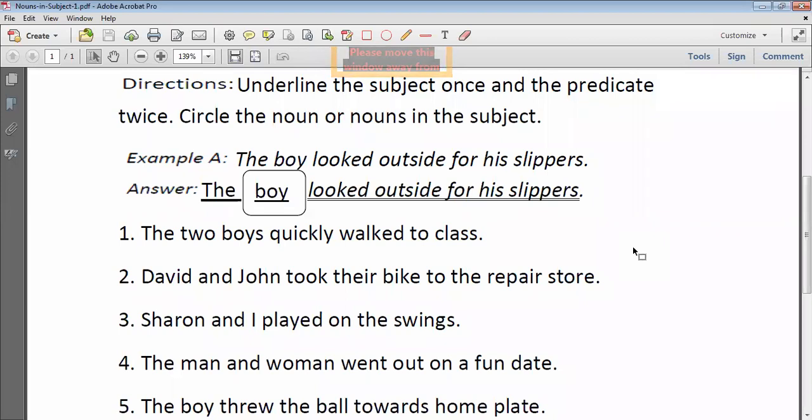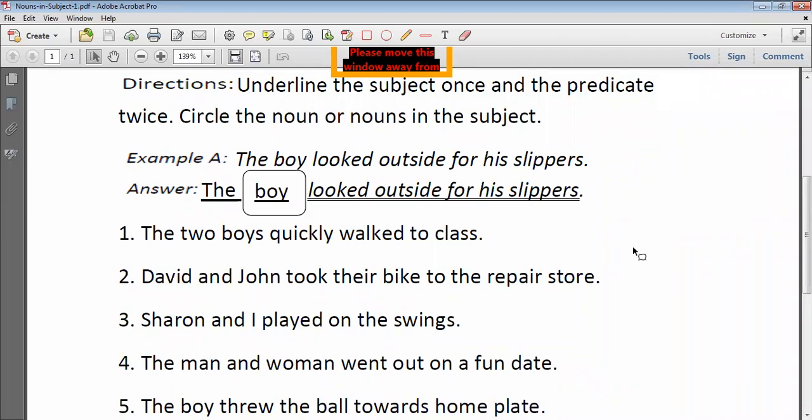Sharon and I is the subject. Sharon and I are both nouns also. And played on the swings is the predicate. Can you tell me what is the verb over here in the predicate part? I just now said the verb. Played. Very good, children.